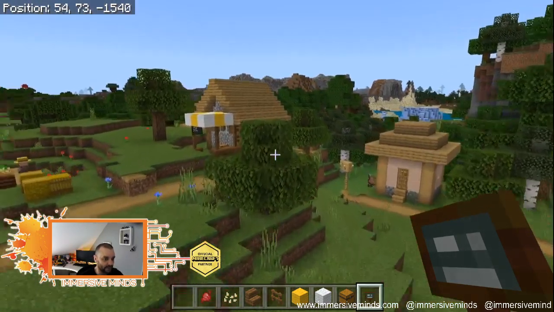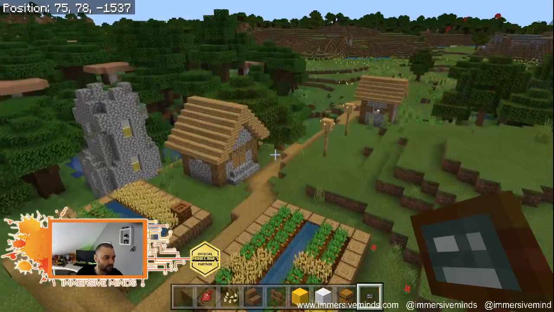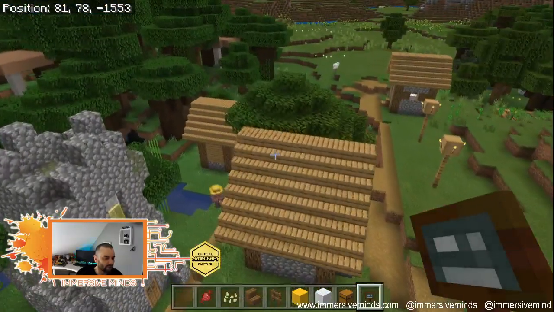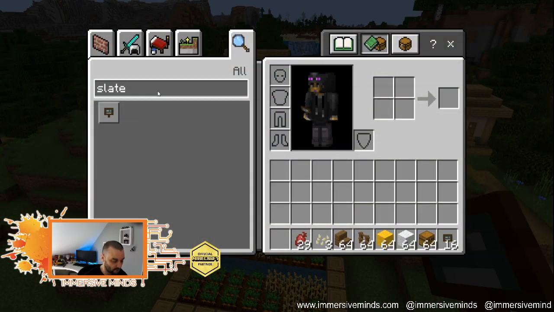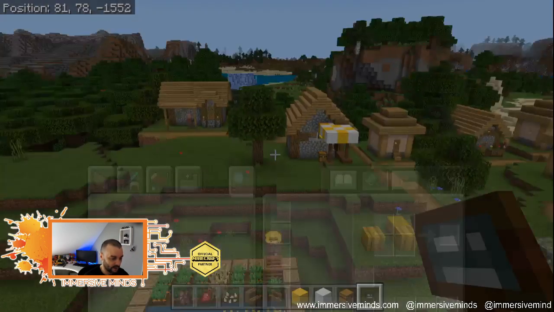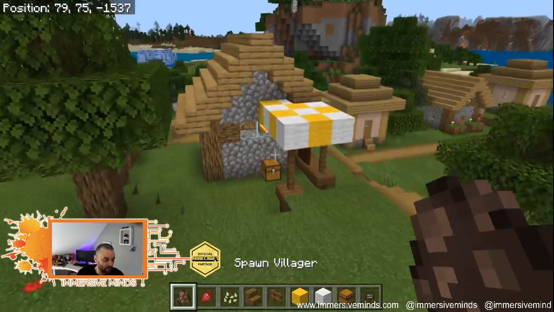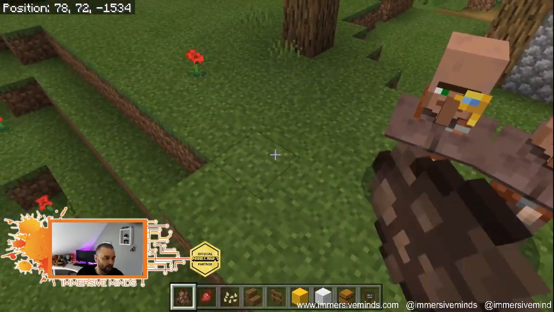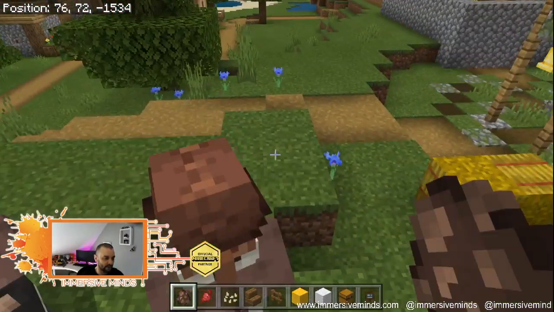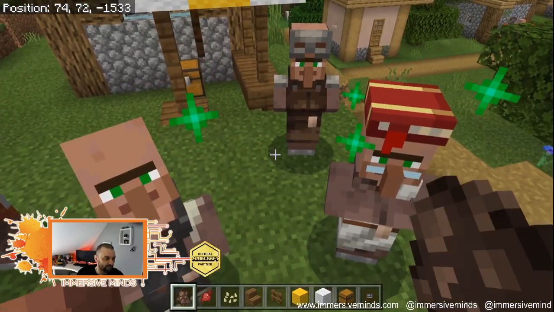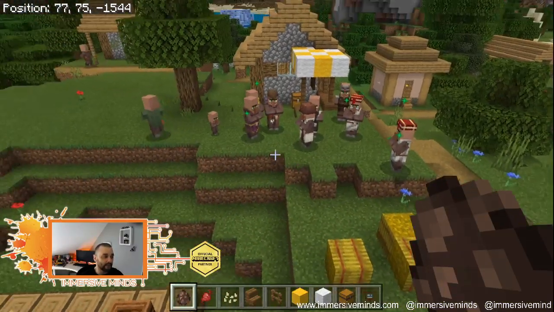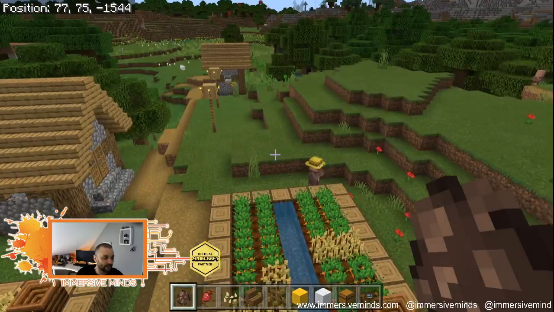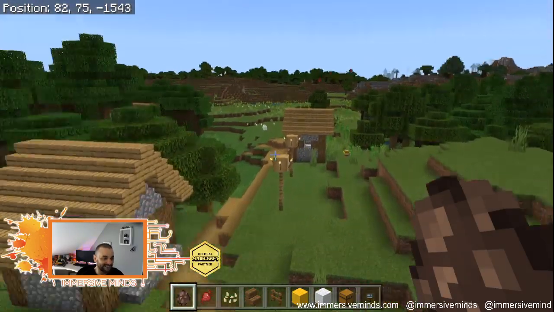So let's have a look. We know that our village so far has one. Actually, I'm just going to go back to villager. Just get a villager. And I'm going to say that we have a population of 1, 2, 3, 4, 5, 6, 7, 8, 9, 10. We have 10 people in the village. 11, 12, 13, 14, there's one in the distance there.